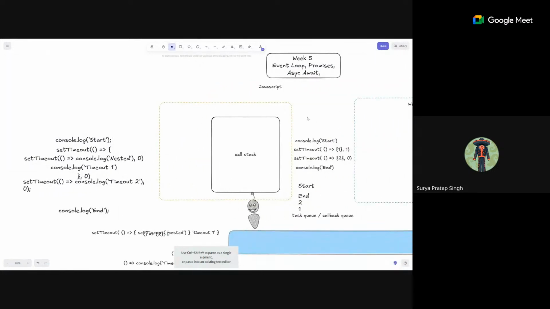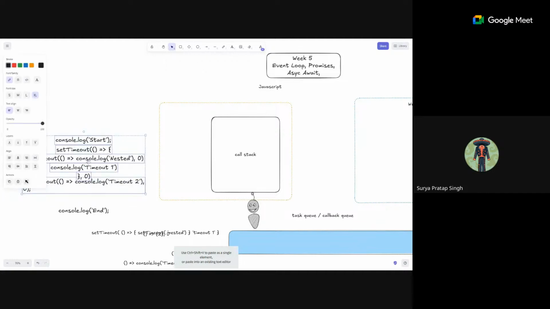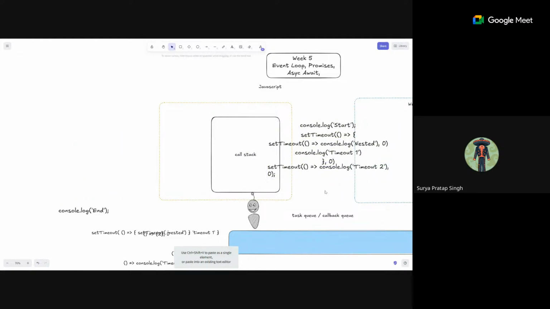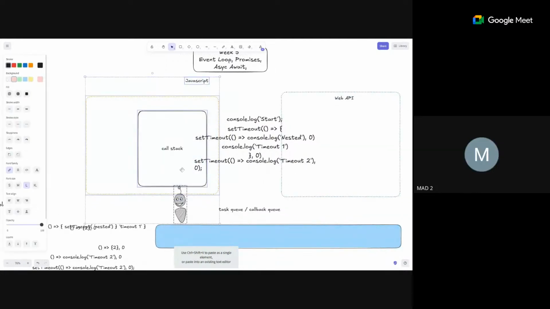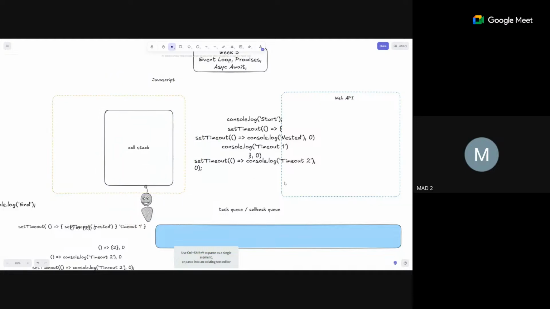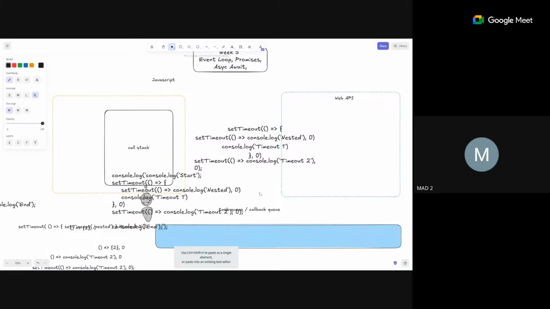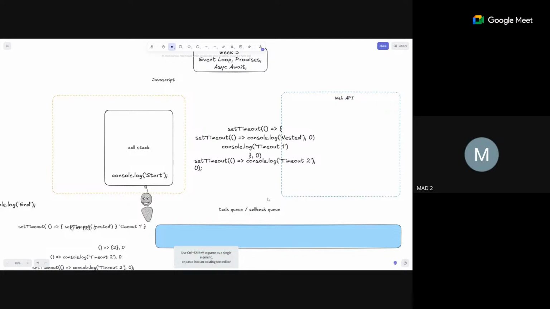Okay, let me remove this. Okay, is this visible or should I move it? Okay, see what is happening. This gets executed. Now, what is printed? Where should I write the print statements? There's no space over here. Start and end will be printed, sir.